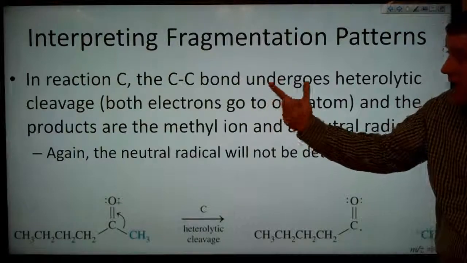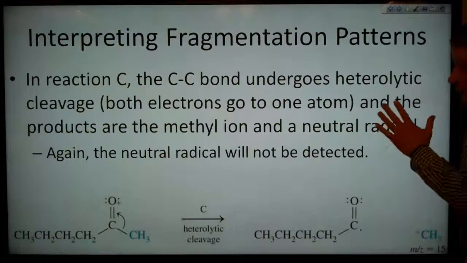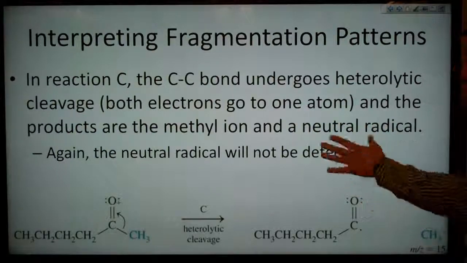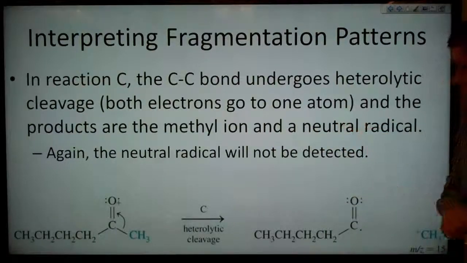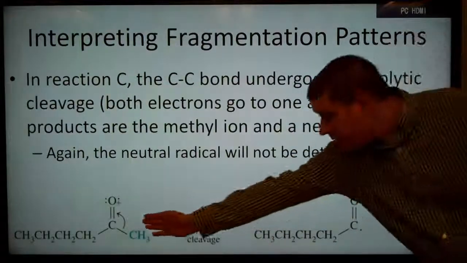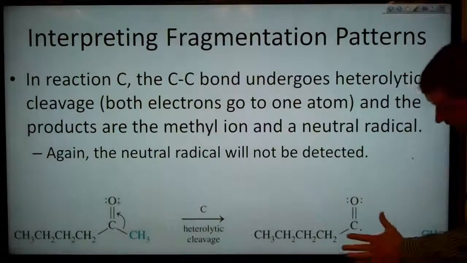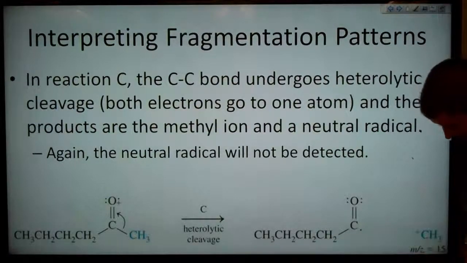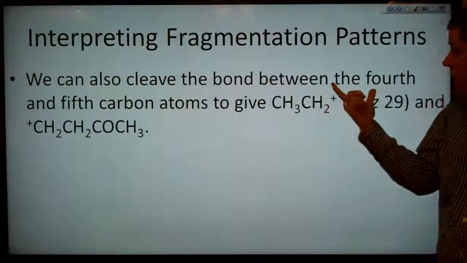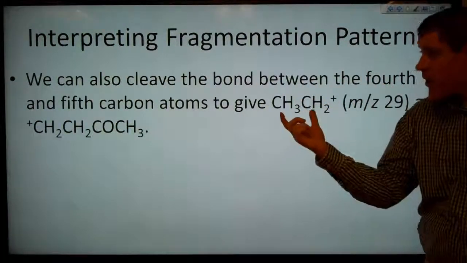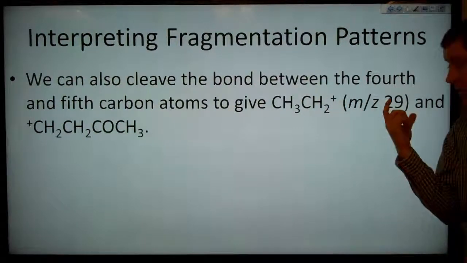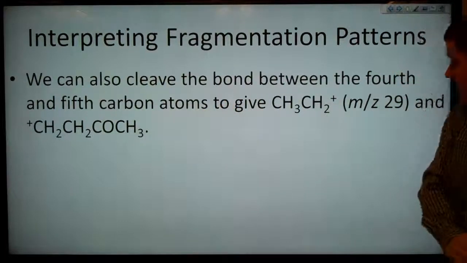In reaction C, that carbon-carbon bond undergoes heterolytic cleavage, which means that both electrons go to 1 atom, and the products are the methyl ion and a neutral radical. So we've got this bond being broken, both of those electrons are going this way, and that means that now we have this radical and a CH3 plus ion. So we can have the bond between the 4th and 5th carbon atoms break to give us the CH3CH2 plus, which is a mass-to-charge ratio of 29, and then this other ion here.